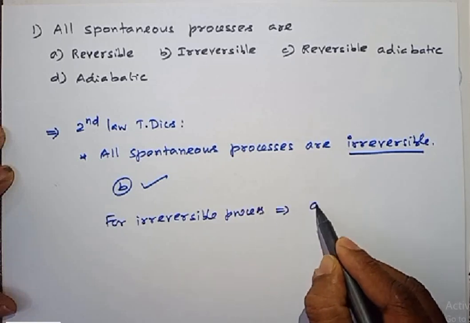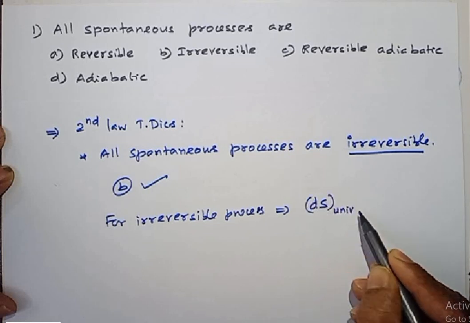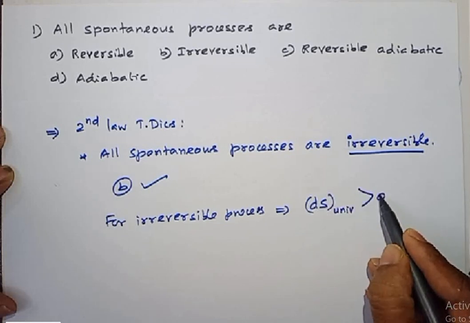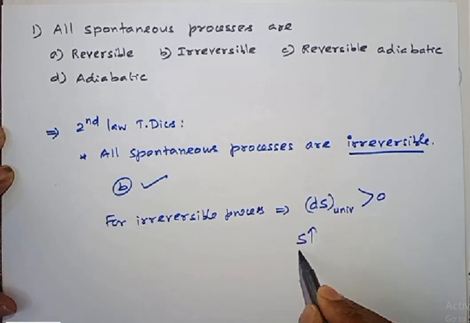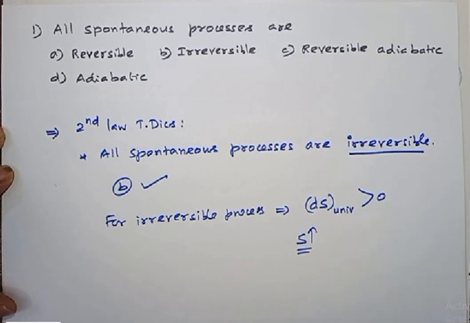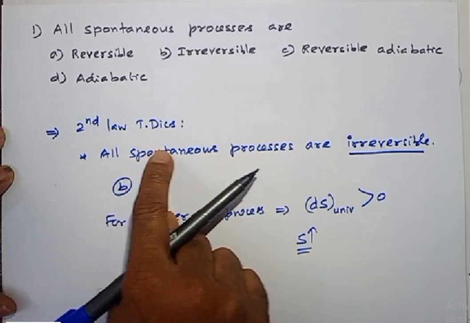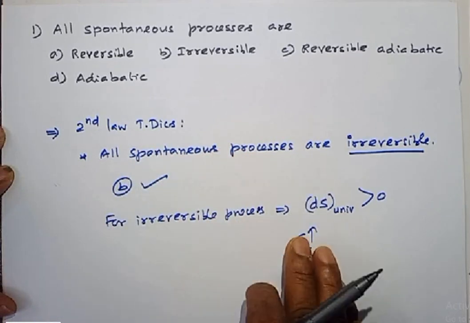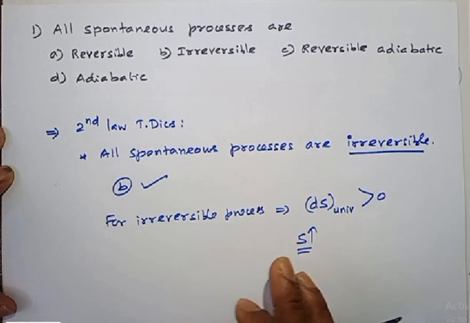The total change in entropy, or change in entropy of the universe, should be greater than 0. What does this indicate? Entropy has to increase. Total entropy has to increase. Yes, in all natural processes or in all spontaneous processes, total entropy, meaning entropy of the system plus entropy of the surroundings, must increase.